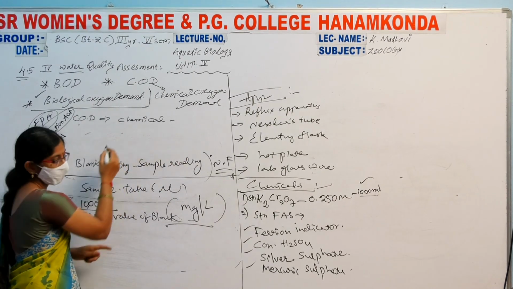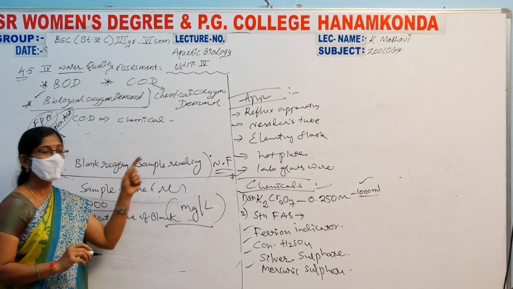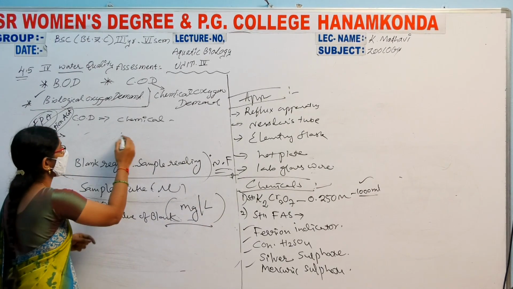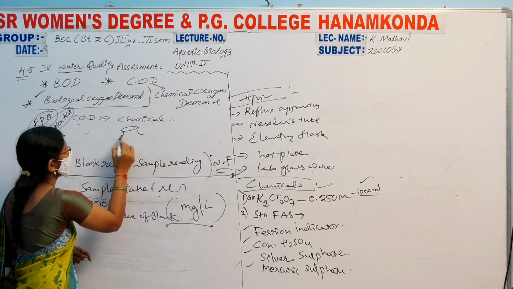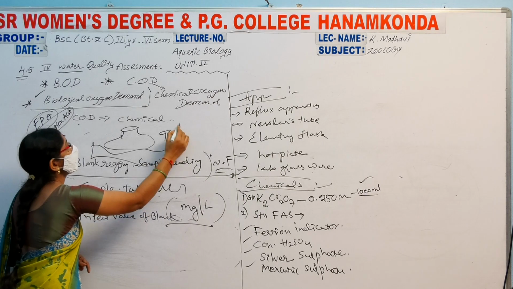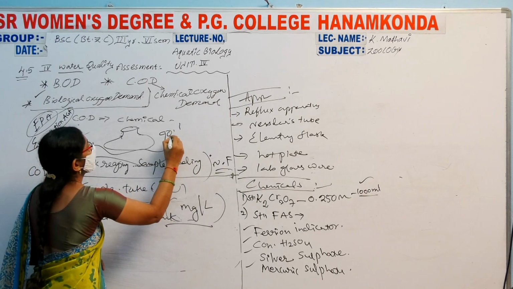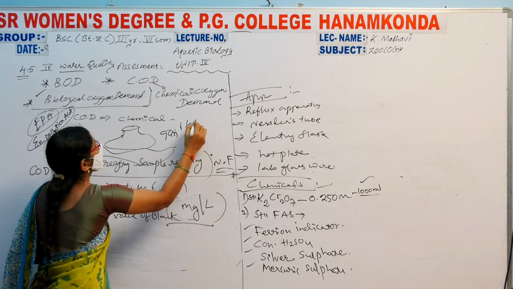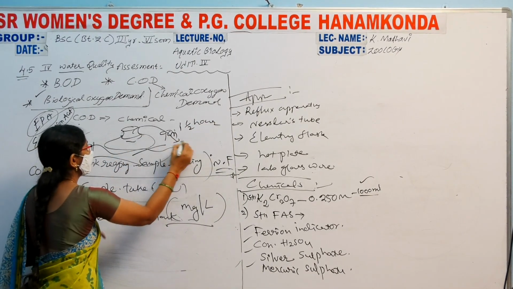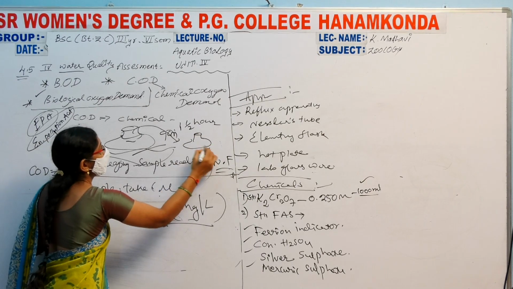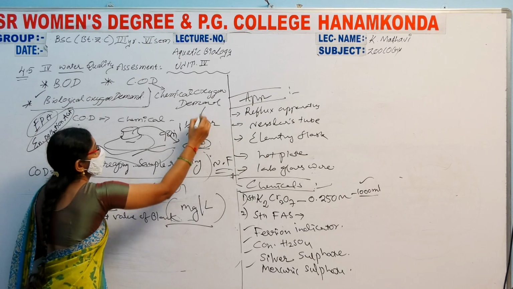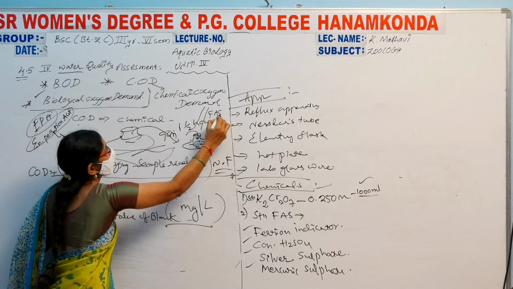We take all the bottles with 10 ml of sample, add these chemicals, and heat them on the hot plate in this glassware for 1.5 hours, 90 minutes. Later we take the sample into a flask, add some ferroin indicator, and titrate with ferrous ammonium sulfate.